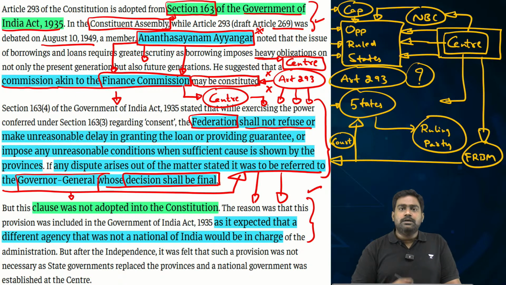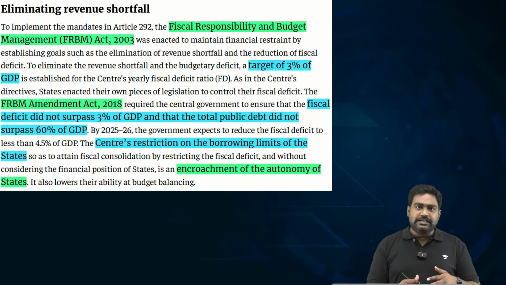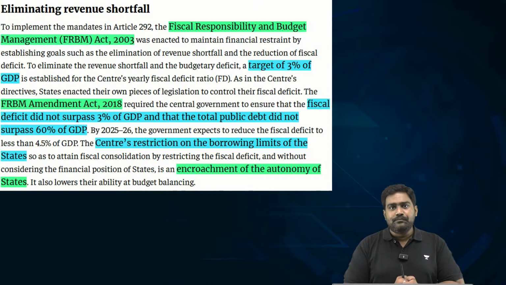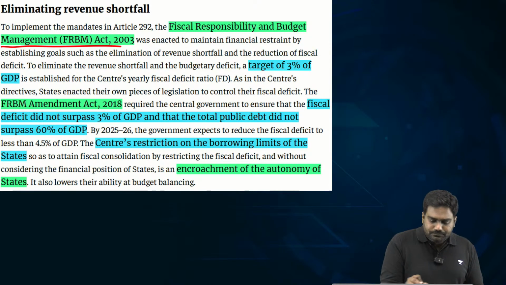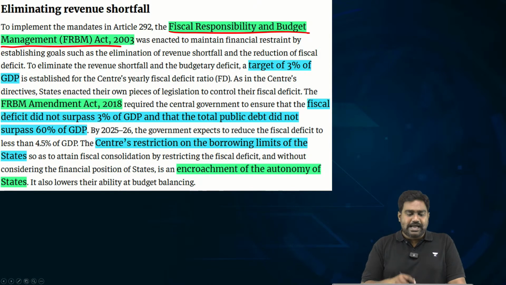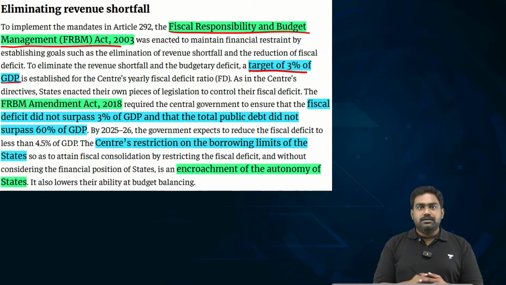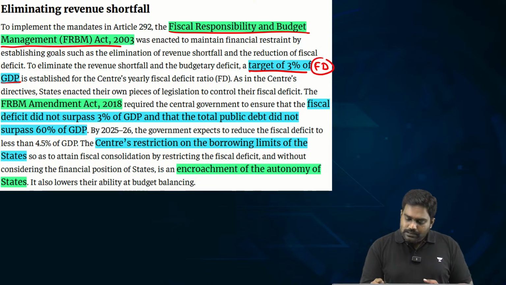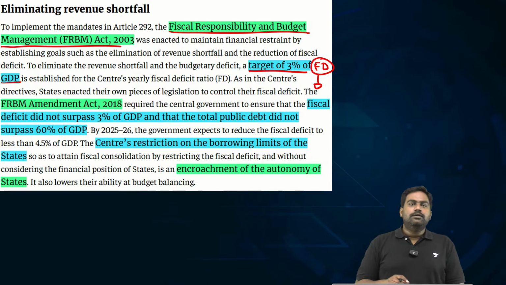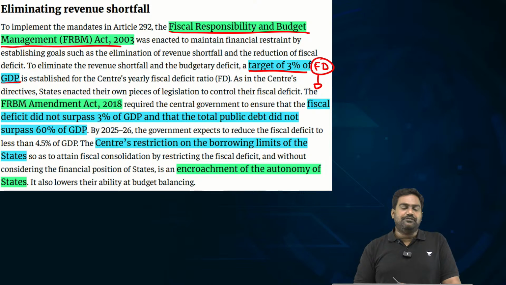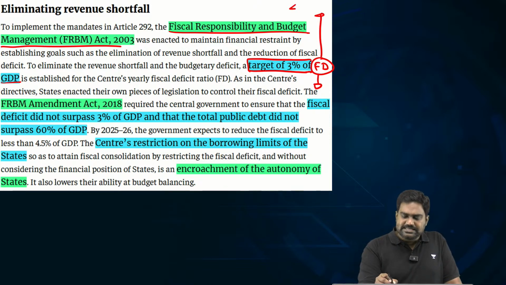So it is this question which has come up in this particular case that Kerala has filed against the central government. Now, if you look at the FRBM, Fiscal Responsibility and Budget Management Act 2003, the cap or the target which has been placed is 3% of GDP. That is the fiscal deficit target. I am sure all of you would know that the center has breached the fiscal deficit and we have been struggling to achieve this target of 3%. Currently, if I'm not wrong, fiscal deficit stands somewhere around 4.5%.